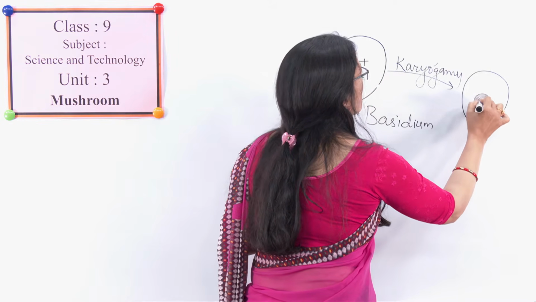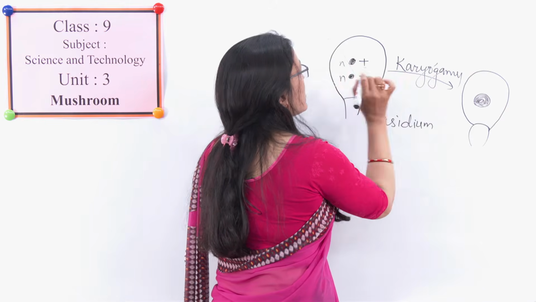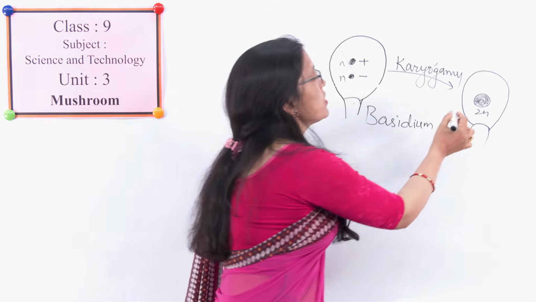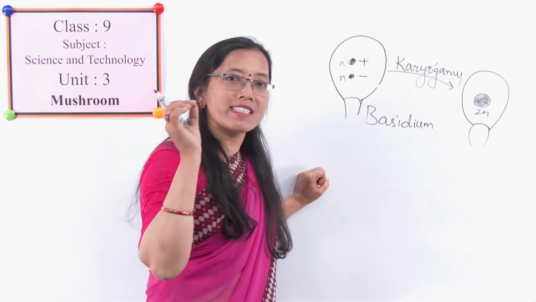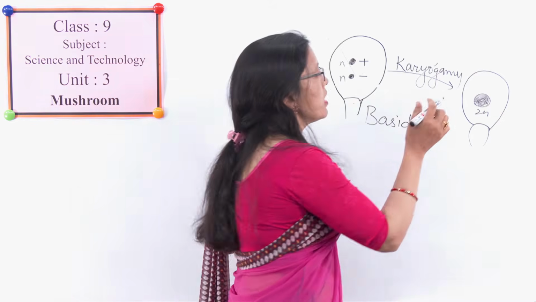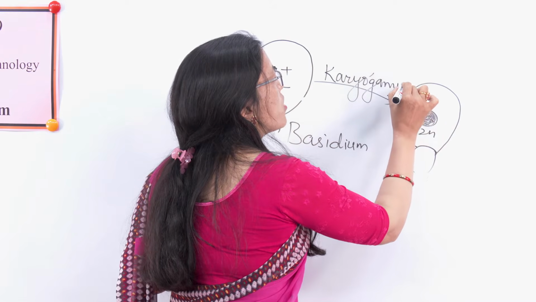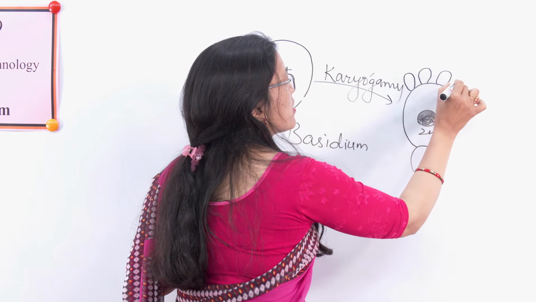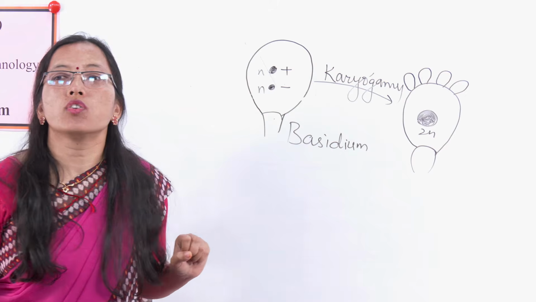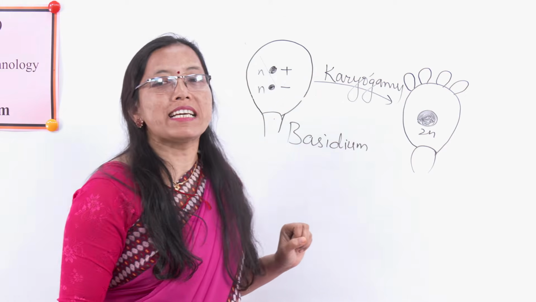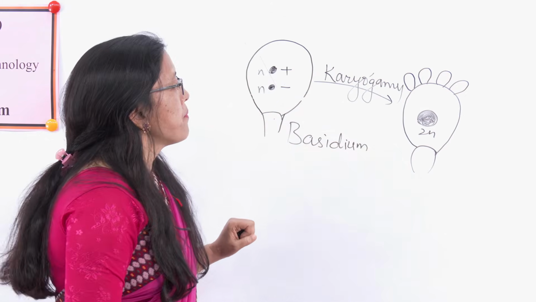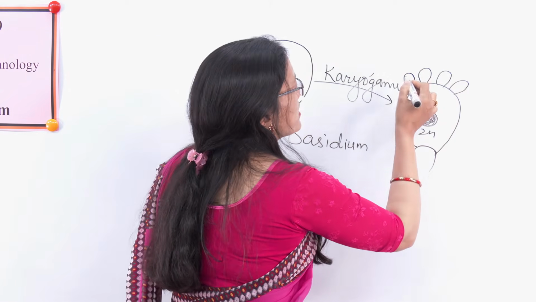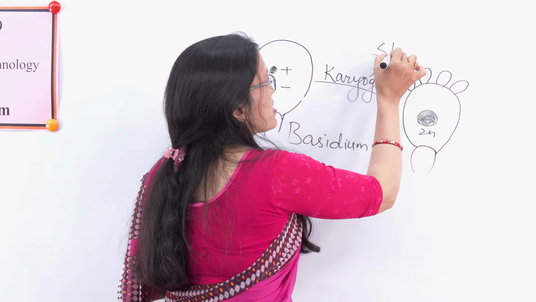There are two haploid nuclei, each N, and it forms 2N. That means both are fused together. At the same time, it produces small finger-like outgrowths, and these finger-like outgrowths are called sterigmata.